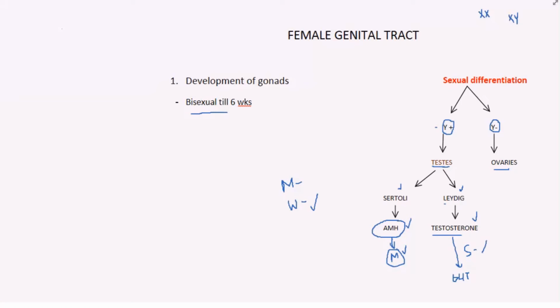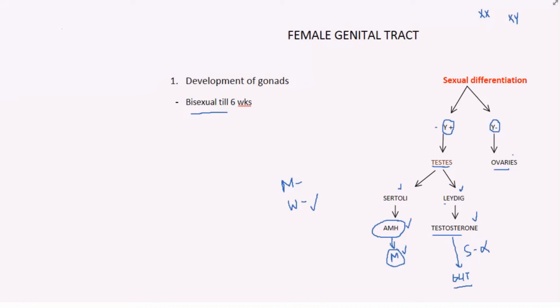What is the importance of this is, this dihydrotestosterone is essential for formation of male external genitalia. With the help of this dihydrotestosterone, the urogenital sinus is converted into male external genitalia.